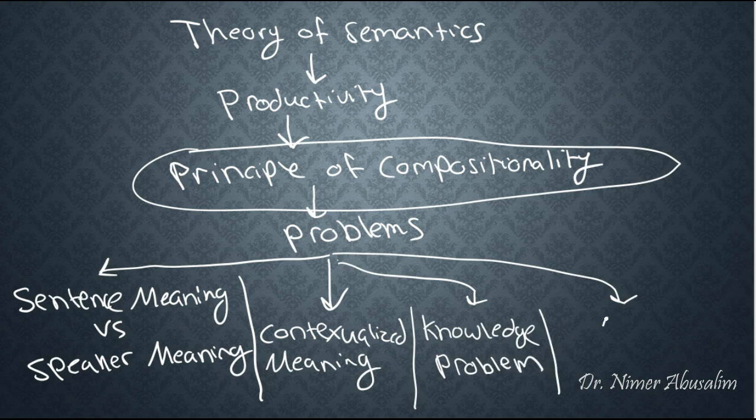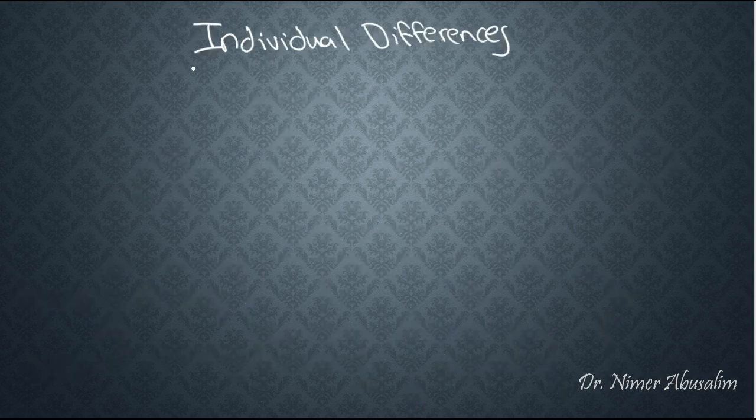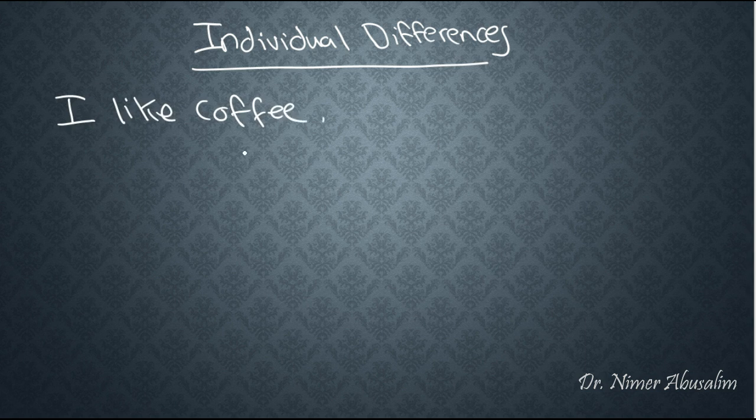Now we only have one more problem that the principle of compositionality faces that we will discuss. The last problem we're going to discuss is the problem of individual differences. In the sentence, I like coffee, the meaning seems to be quite simple. There really is no problem. Take as well the sentence, I like gold. Again, a very simple sentence. We all seem to agree on what these two sentences mean.